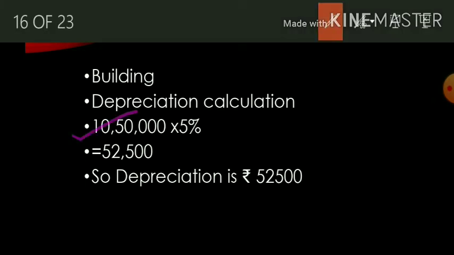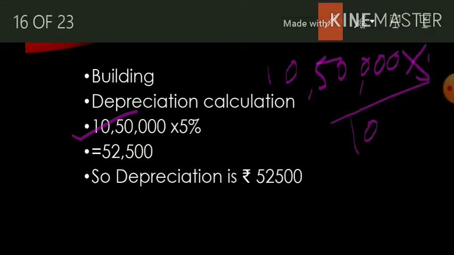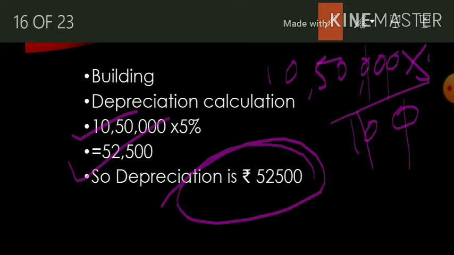10 lakh 50,000 is given. So 10 lakh 50,000 multiplied by 5 divided by 100, you will get 52,500. This is our depreciation.